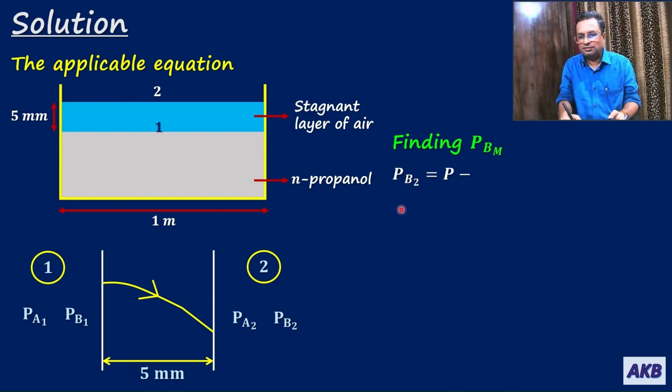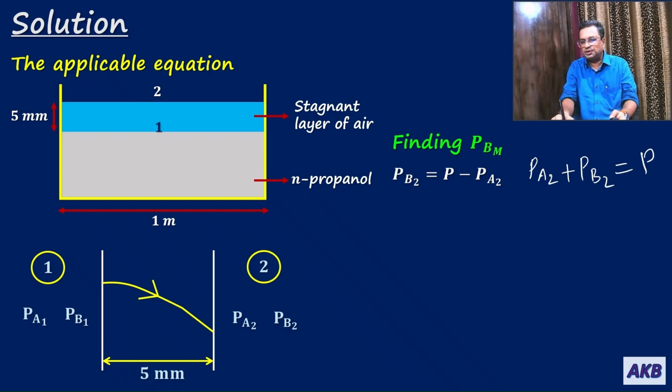Then we have to find out PB2. So PB2 is P minus PA2. Again the same, the total pressure at plane 2 is the sum of partial pressures. So PA2 plus PB2 is equal to total pressure. That means PB2 is P minus PA2.